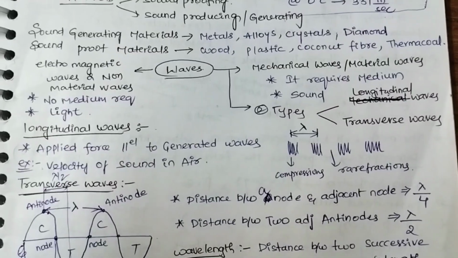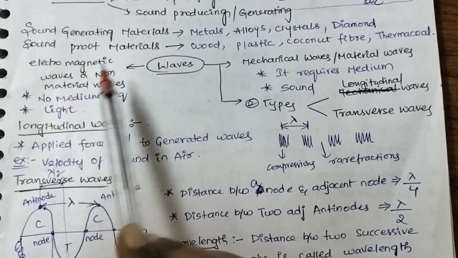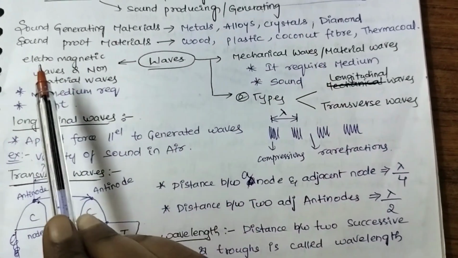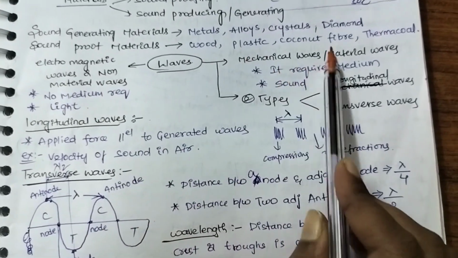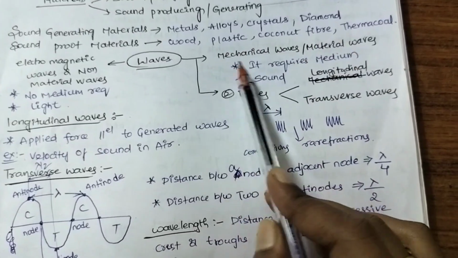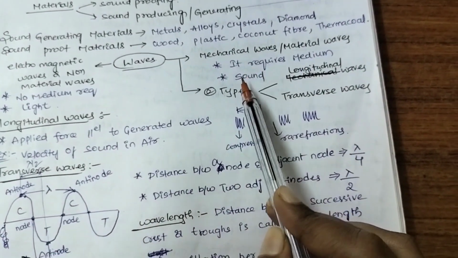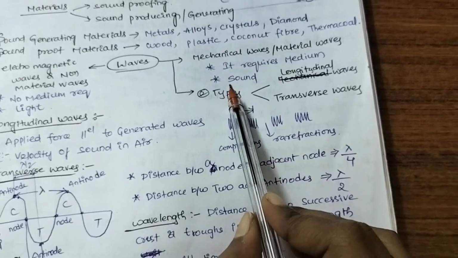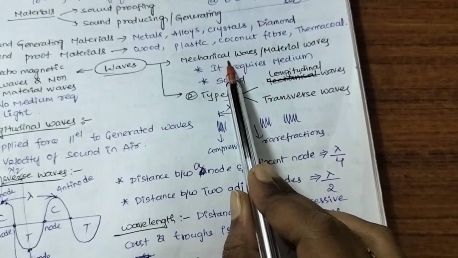Next is waves. Waves are of two types: electromagnetic waves and mechanical waves. Electromagnetic waves are also called non-material waves, whereas mechanical waves are also called material waves. What are the examples of mechanical waves? Sound. Sound is an example of a mechanical wave. As we read earlier, sound is a form of mechanical energy, so it produces mechanical waves.